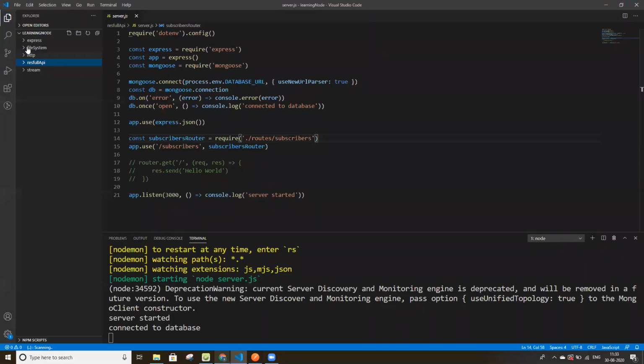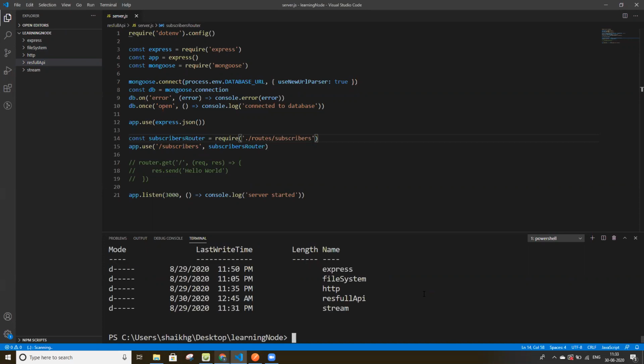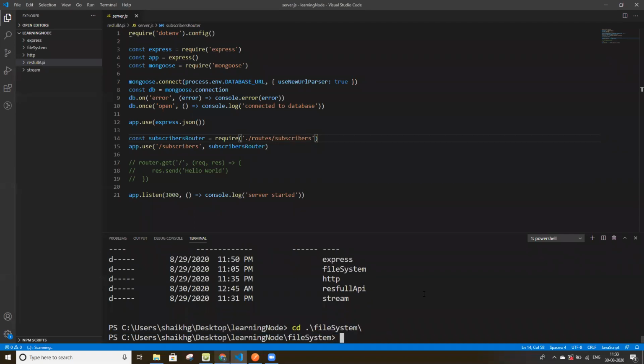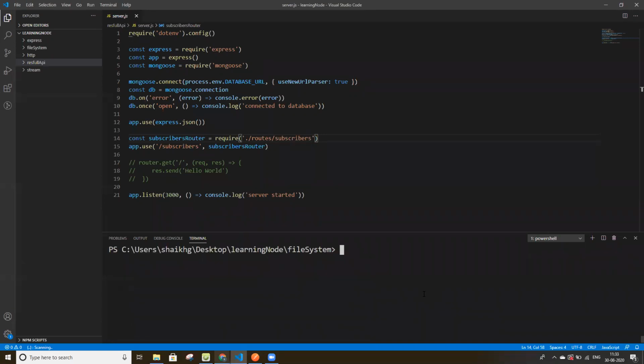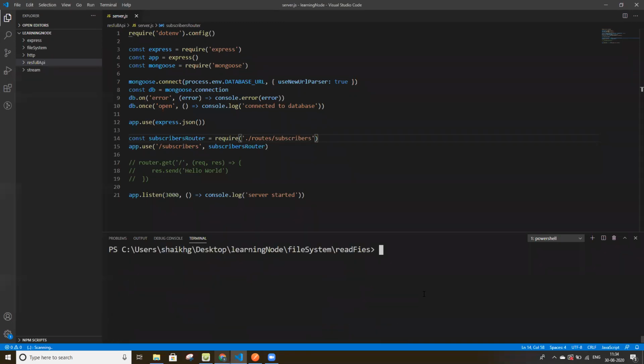So for reading files from the server, we'll use the file system module. So we have the file system folder here.